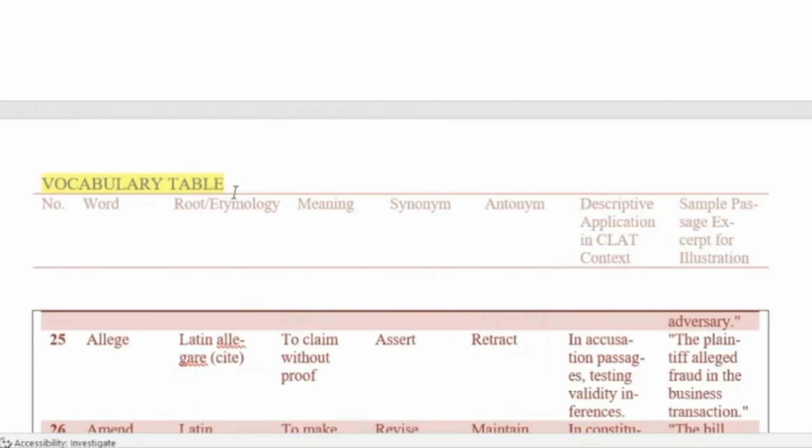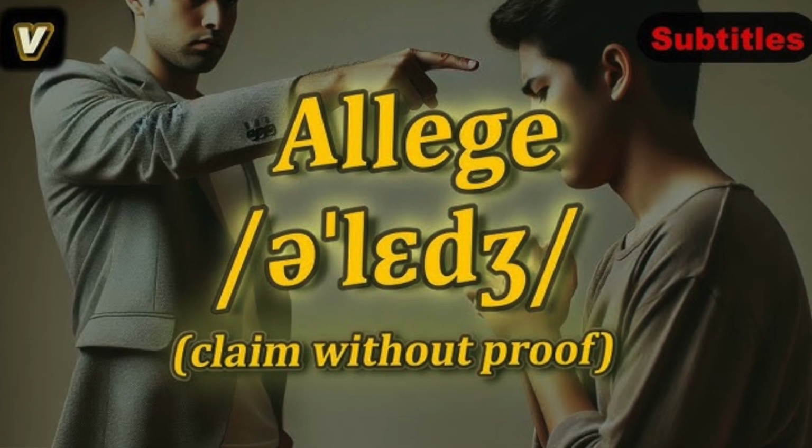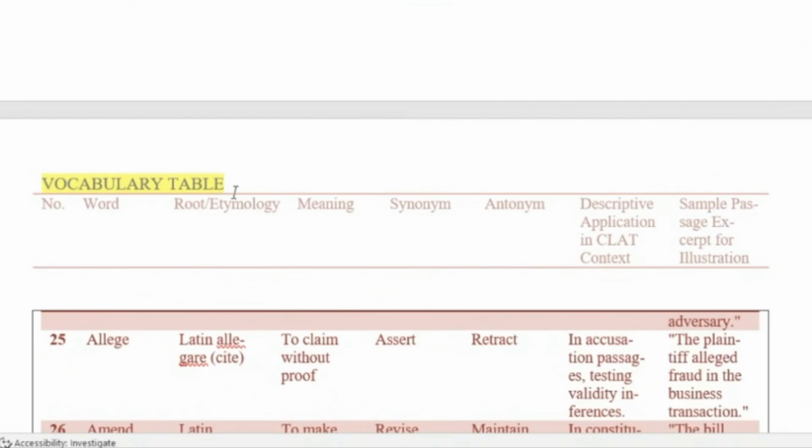Now we can examine allege. The word comes from Latin, and to allege means to claim without proof. The synonym is assert, while the antonym is retract. This word frequently appears in accusation passages where CLAT tests your ability to judge the validity of claims. Read this example very carefully. The plaintiff alleged fraud in the business transaction. Notice how the word alleged is used here. Recognize that alleged does not mean proven, it simply means claimed.